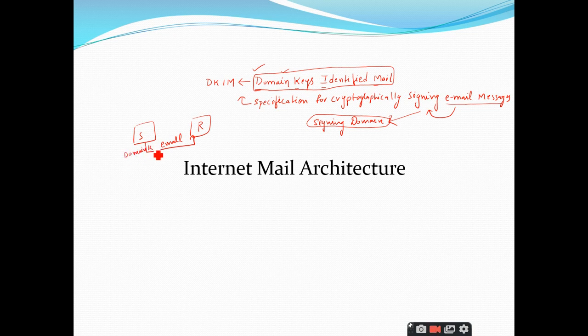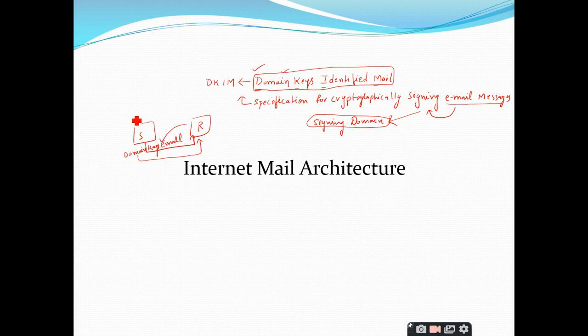It is the domain keys signing domain. When this email is signed and sent to the receiver, at the receiving end the receiver has the responsibility of verifying the signature. It will again query this domain keys entity and get the public key, and thereby the receiver can confirm that the message was signed by a party who has the private key for the signing domain, right?